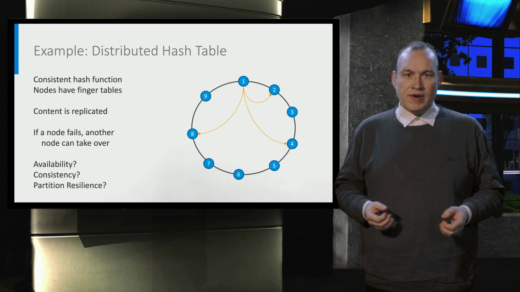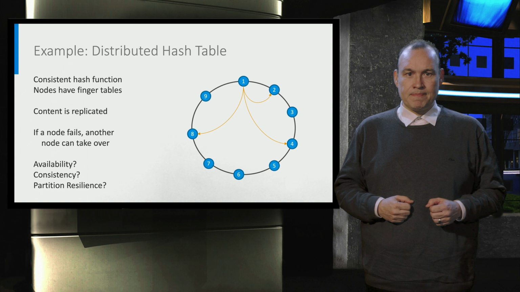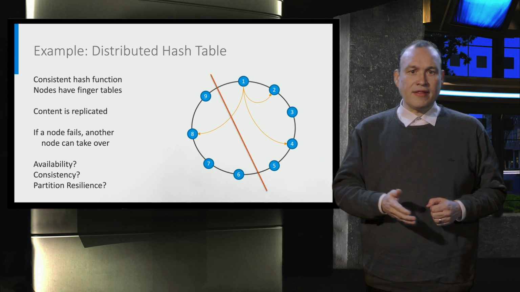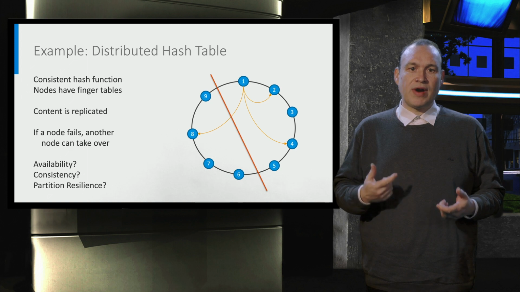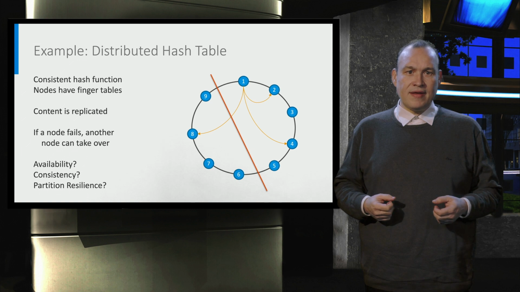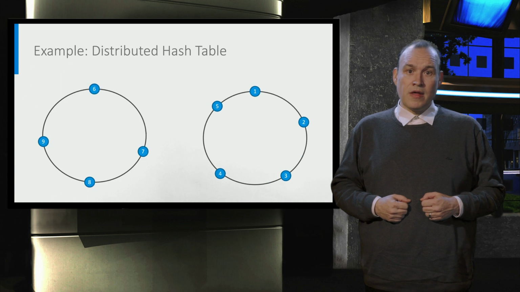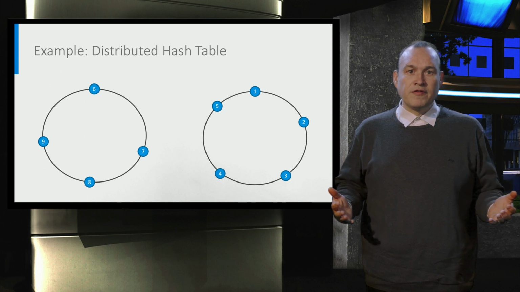Now comes partition resilience, and because of the CAP theorem, we know that there must be a problem here. So let's look at what happens when we have a partition of the network. Let's assume that we cut the network pretty much in half, because the central router fails. Now what happens is that the remaining nodes try to self-repair and close the ring, and they will restore all the data that they can get from the secondary replicas in their partition. The problem is, this happens in both partitions. So we now have 2 rings.